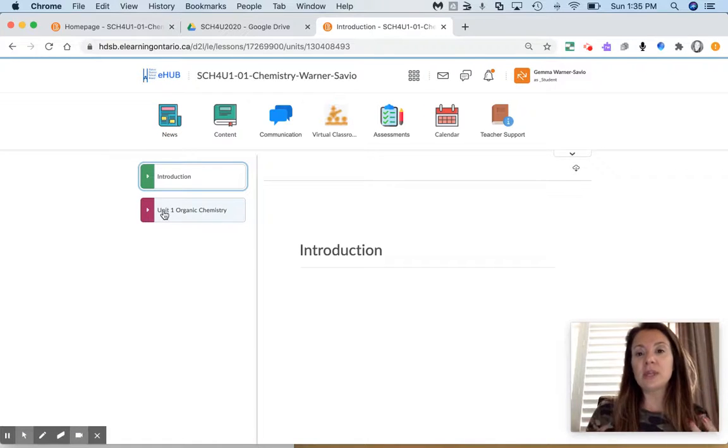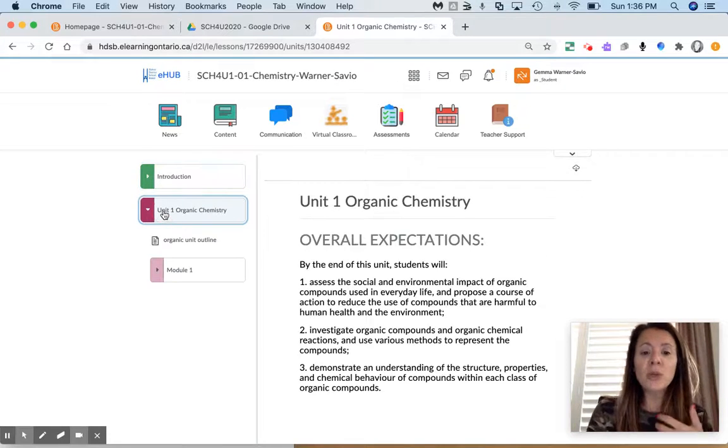So really, you can think of what we would accomplish in 1 week in a regular semester. We're going to take 2 weeks' worth of material, and that will now become 1 week's worth of material, okay? So we really do need to stay on top of things. We need to stay organized. That is the key. So we are going to be starting into module 1 tomorrow of organic chemistry.